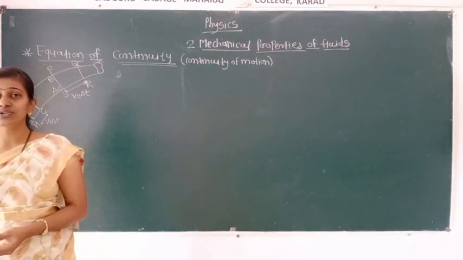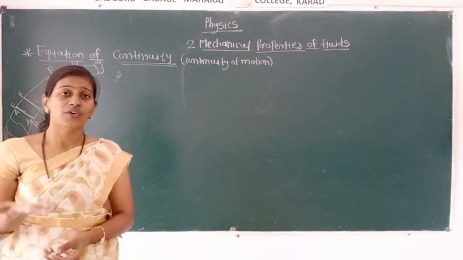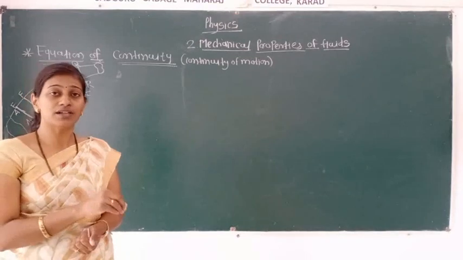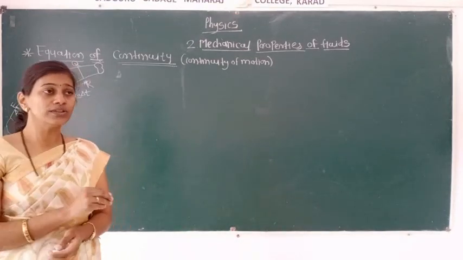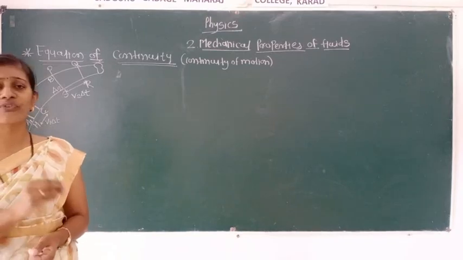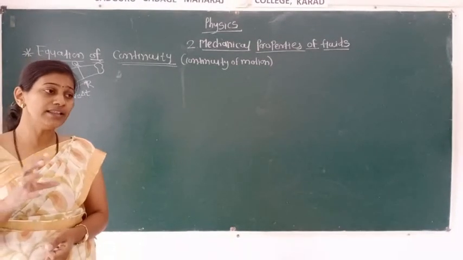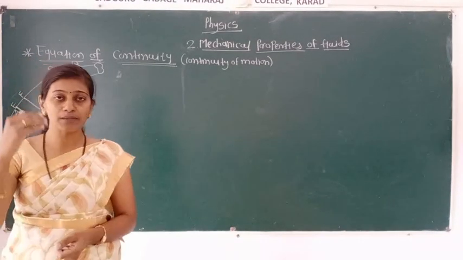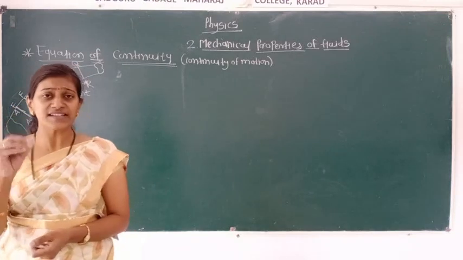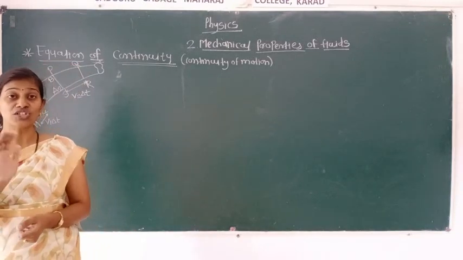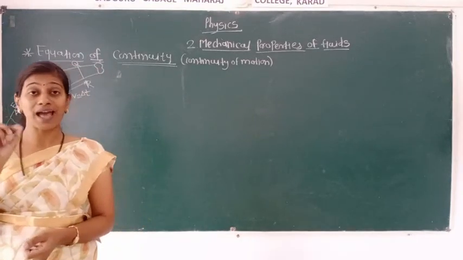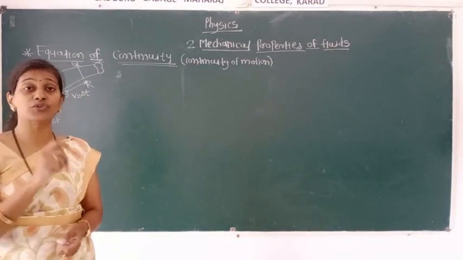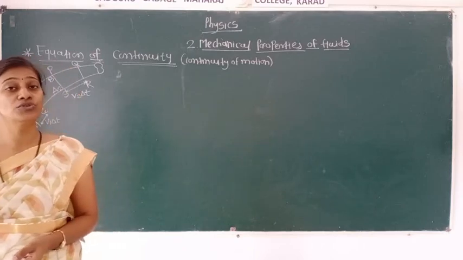Already we learned two types of fluid flow: turbulent flow, and another one, streamline flow. We know that streamline flow is a very steady flow, and in that, all the streamlines present do not intersect each other, they do not cross each other, they are parallel to each other, and they are parallel to the axis of the tube through which they flow.